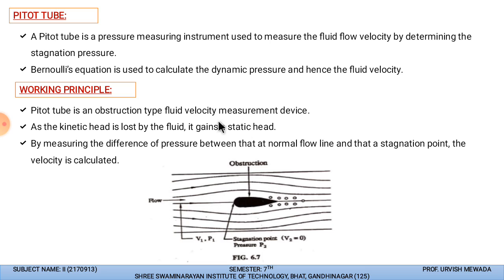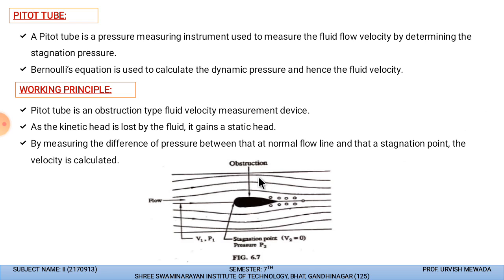By measuring the pressure difference between the normal flow line, from the upside and bottom side, and the stagnation point, we can determine the flow.